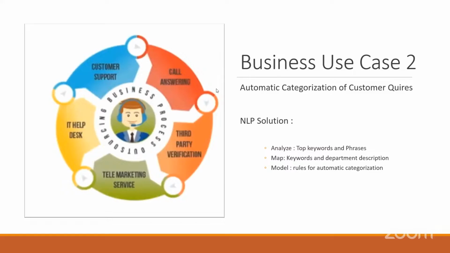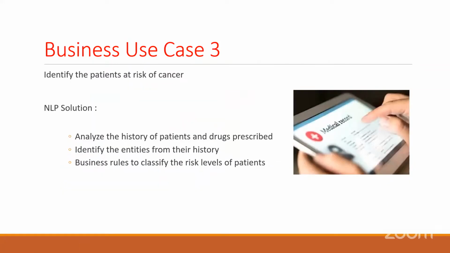Keywords and rules for automatic categorization is one example of unsupervised NLP. Unsupervised NLP can be done using the LDA method, LSA and LDA. LSA, no one is using nowadays. LDA is the latent Dirichlet allocation method, a famous algorithm technique used for automatic categorization of words. Another example: identify the patient risk of cancer, analyze the history of patients and drugs prescribed, identify the entities from the history, and use business rules to classify the risk levels. This is also being used.